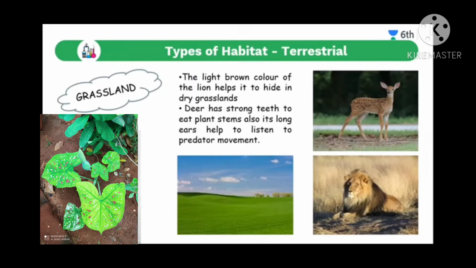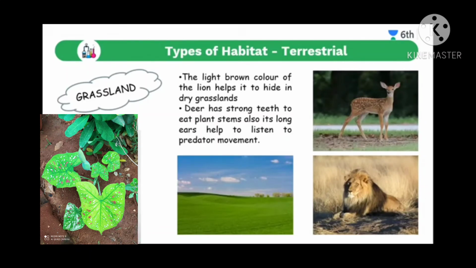Okay, next one is terrestrial. Next terrestrial habitat is grasslands. You know that grassland means nothing but it is always filled with grass itself, is it? And the light brown color of the lion helps it to hide in grassland. You know that on Discovery Channel they will show lions and tigers in grassland, is it? Especially in middle Africa.